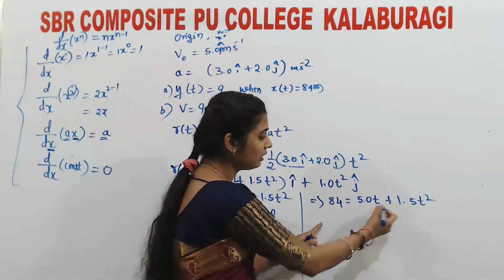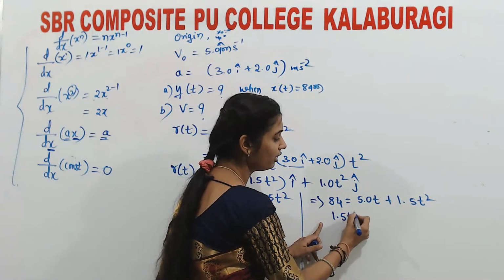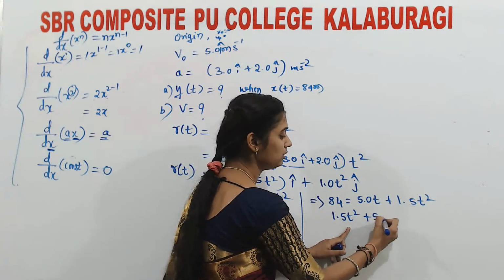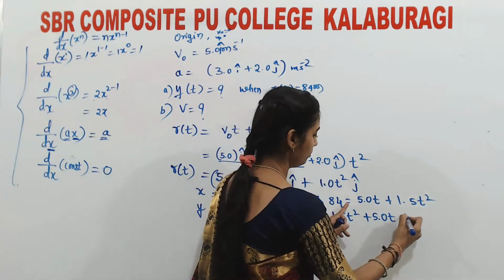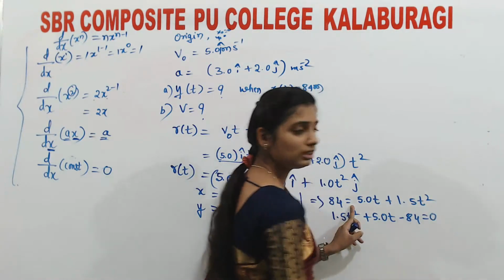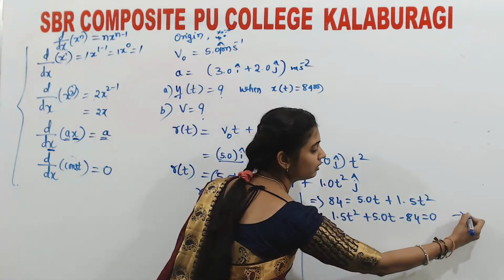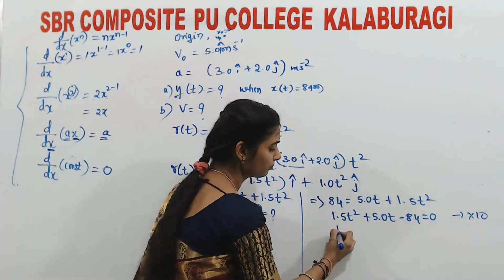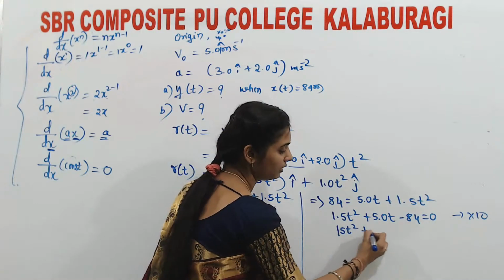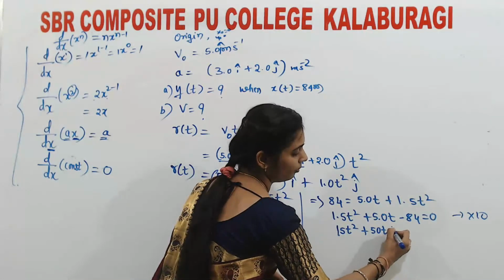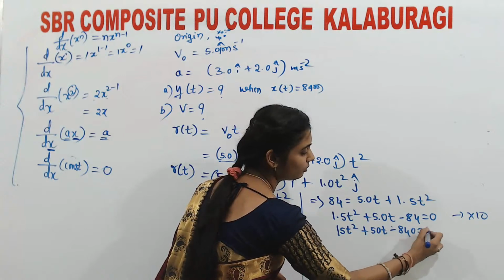Okay, so this is the quadratic equation which you have got now: 1.5 t square plus 5.0 t minus 84 is equal to 0. For taking out the decimal, I have multiplied this equation by ten. What you will get is 15 t square plus 50 t minus 840 is equal to 0.